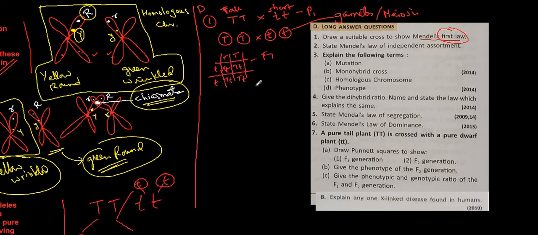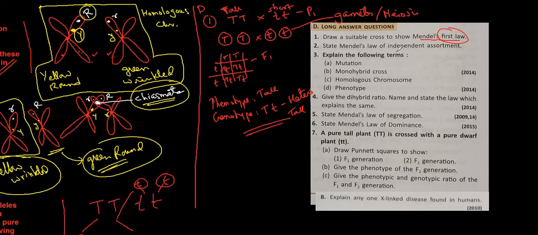Which generation is this? F1 generation. So what is the phenotype? Let me change it once again. F1 generation. Here the phenotype is tall. And if you see the genotype, it is capital T small t, heterozygous, hybrid you can say, tall. So this is the law of dominance.